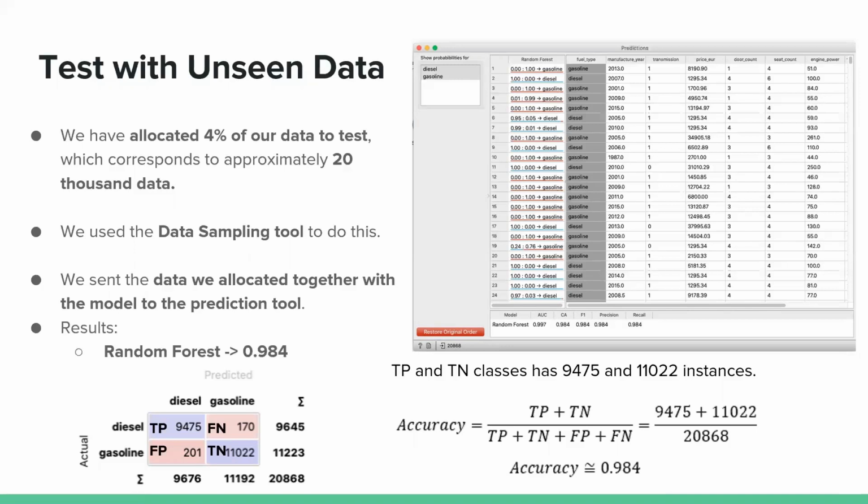By using the formula for accuracy, we wanted to calculate accuracy. As you can see on the slide, the true positive is 9,475 and the true negative is 11,022, and accuracy is 98%, which is the percentage of our model success.